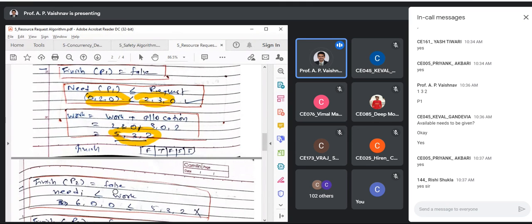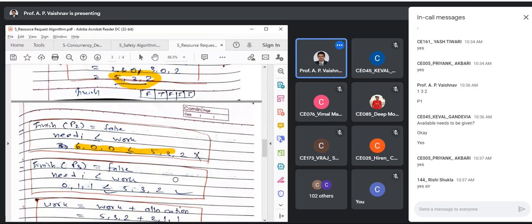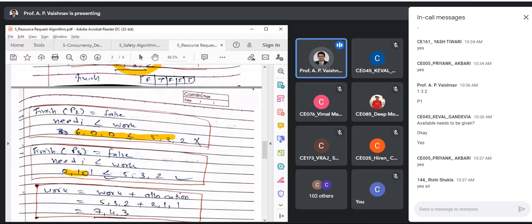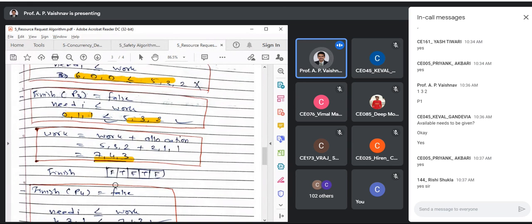Okay. Then I'll check for P2. P2 is still not satisfying the condition because 600 is not less than 532, right? Check for P3, 011 less than 532, correct? Right, so we can complete. Okay. Work is equal to work plus allocation again. 743 will be your latest available.